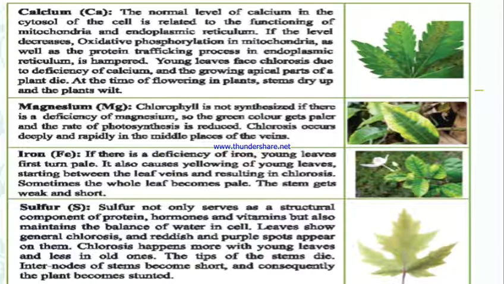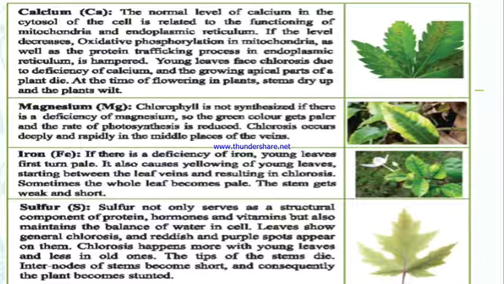And magnesium, in case of magnesium we can say, chlorophyll is not synthesized if there is any deficiency of magnesium. So the green color will gradually become pale, and the rate of photosynthesis will also be reduced. Next, in case of iron, if there is any deficiency of iron, young leaves become pale. Mainly they become yellow, which is also a symptom of chlorosis.